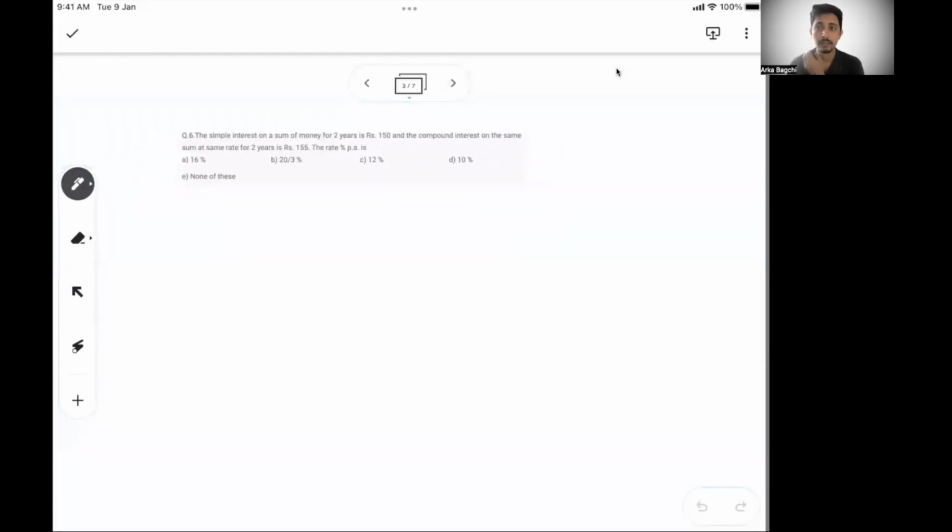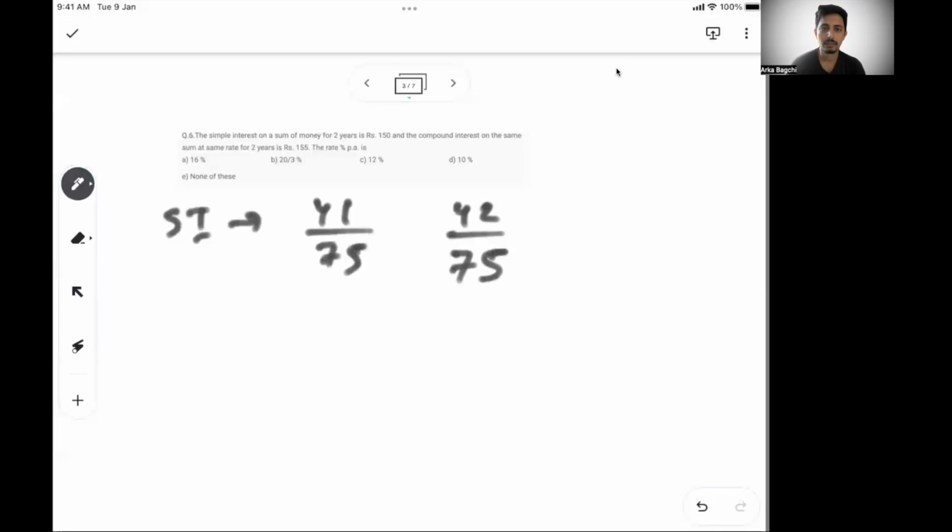So what it says: the simple interest on a sum of money for 2 years is rupees 150. The compound interest on the same sum at the same rate for 2 years is 155. So again, I know simple interest for year 1 and year 2 should be the same. So if the 2 year simple interest is 150, that means first year it is 75, second year also it is 75. But when it comes to compound interest, the first year interest is going to be the same as simple interest, because in the first year no new interest has been added to the principal. You have only the same principal on which you calculate simple interest and compound interest.